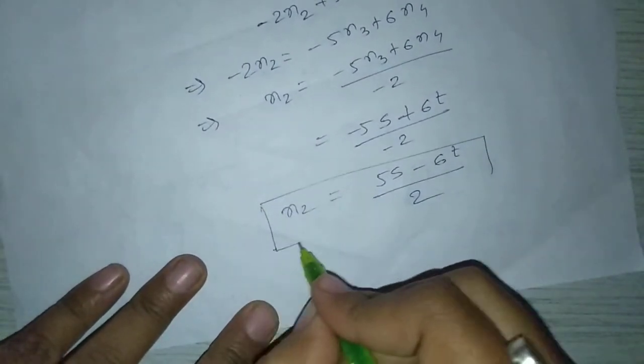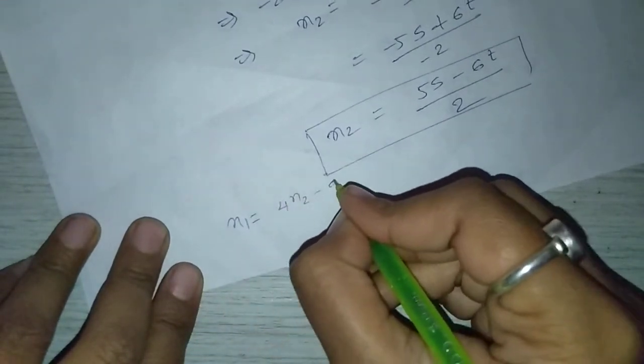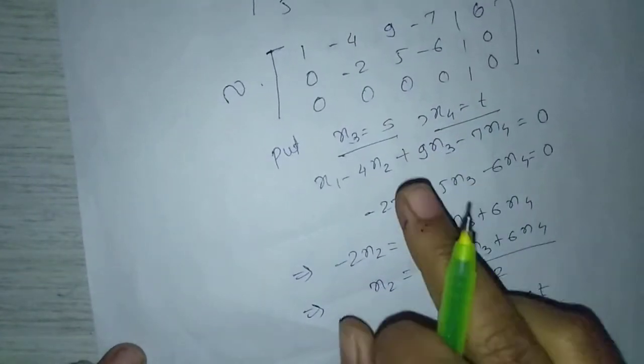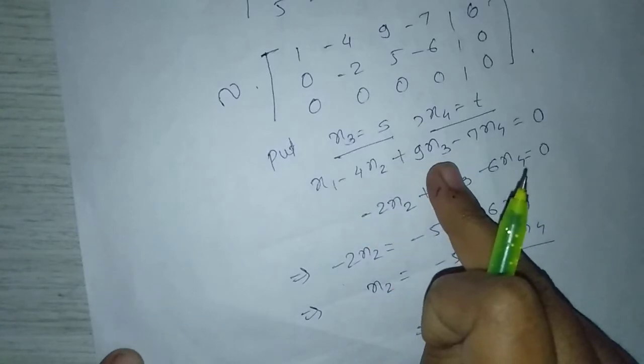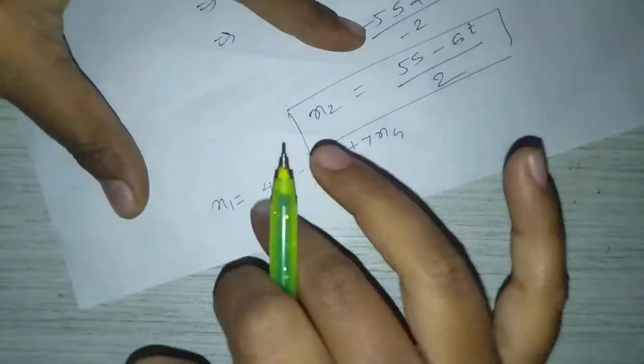Now to find x1: from this equation, x1 equal to 4x2 minus 9x3 plus 7x4. Now put these values in this equation.